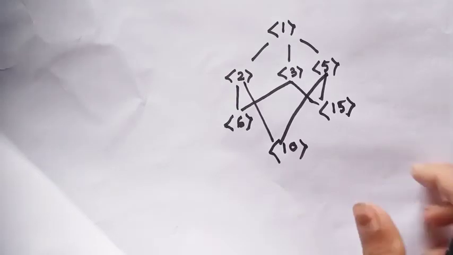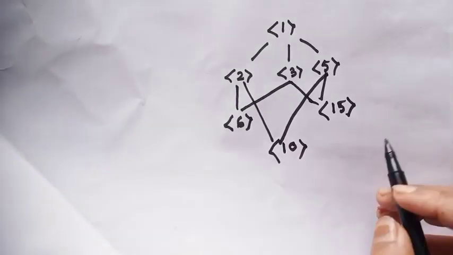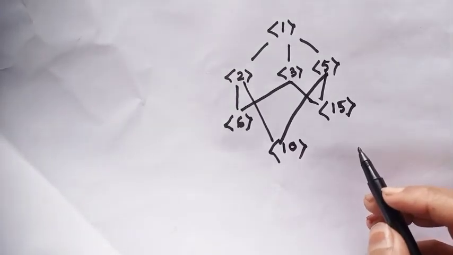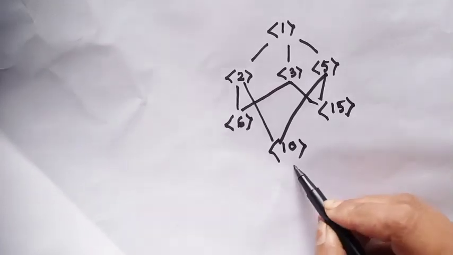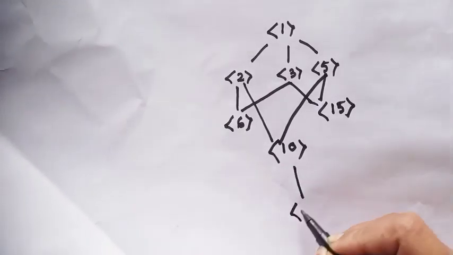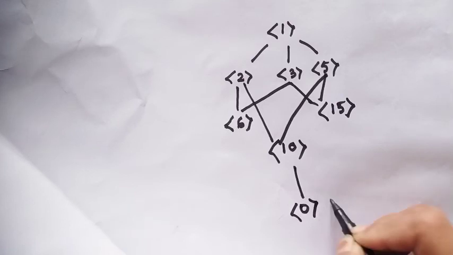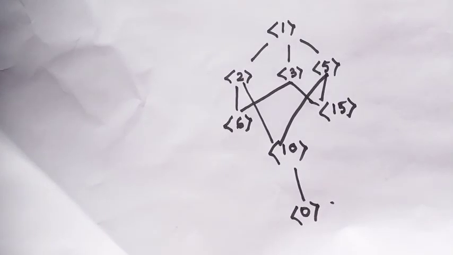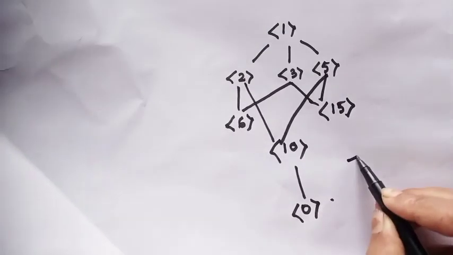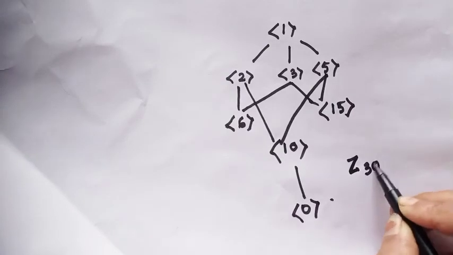And finally, we have the cyclic subgroup generated by 30, which is equal to the cyclic subgroup generated by 0. And this is the lattice diagram of Z30.